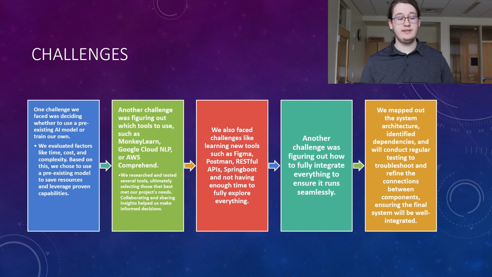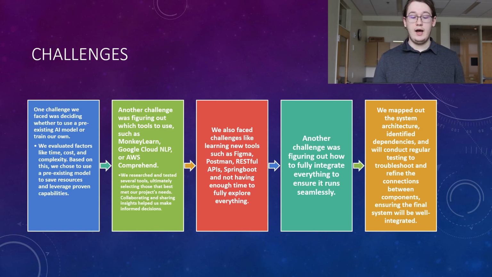So the first challenge we had to decide was whether or not we were going to create our own model or use an existing model. Using our own model would give us more flexibility over everything that it does, but it's a lot harder to do that, and it uses a lot of hardware power that we don't have. So we decided to use the OpenAI model instead. Then we had to decide what tools we're going to use to host it. So we decided on AWS after we looked into lots of tools and what we needed, and then considered cost as well.